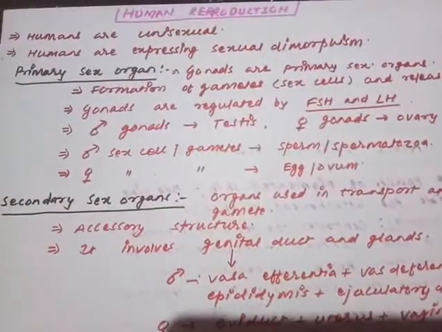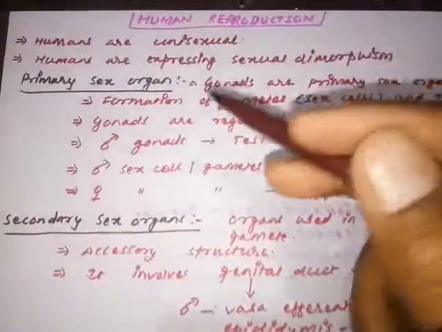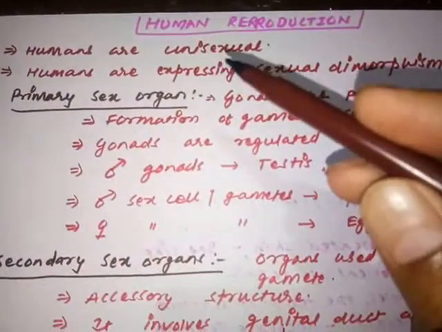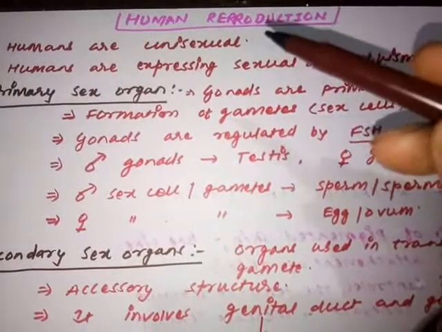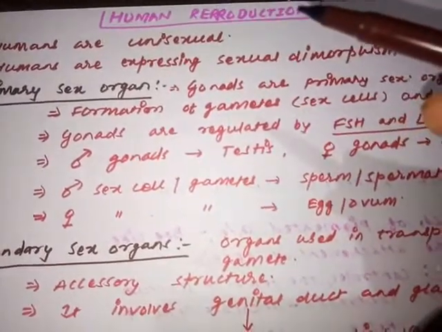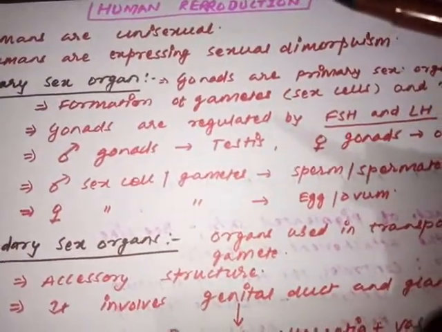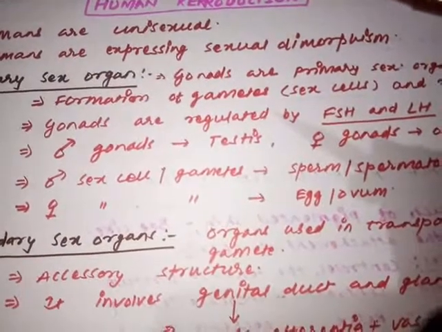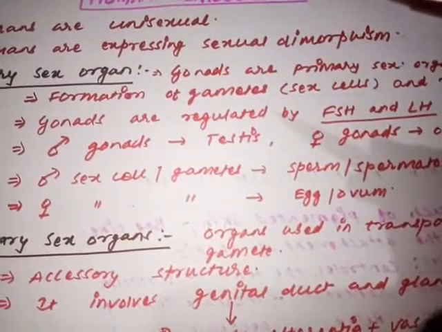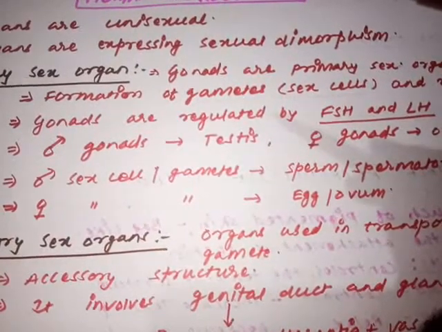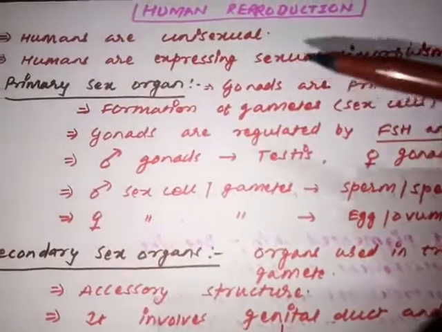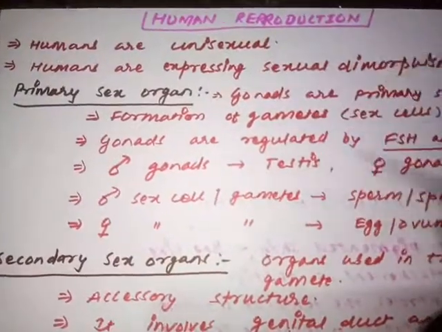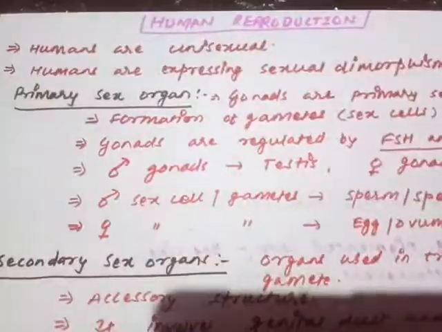Humans are unisexual organisms. Unisexual means the sex organs of a particular type are present in only one organism: male and female sex organs are present in two different organisms. One male organism and one female organism, so humans are unisexual in nature.